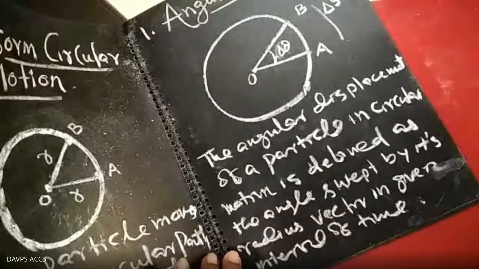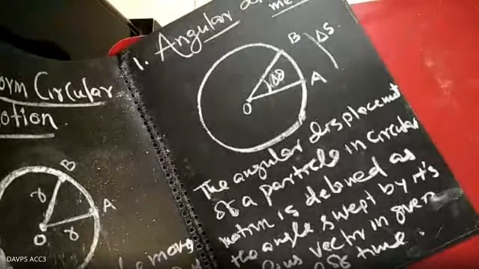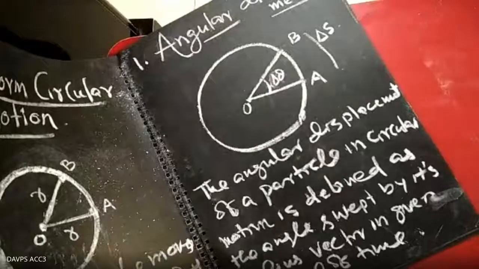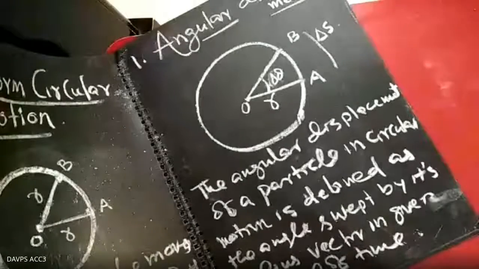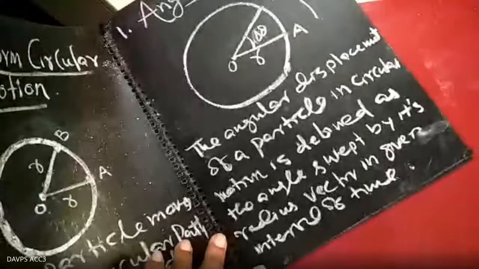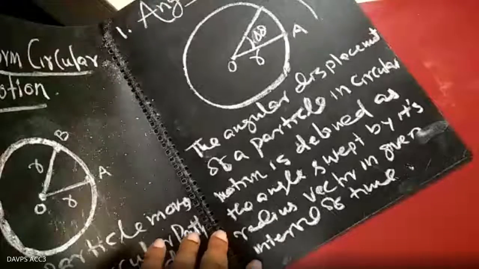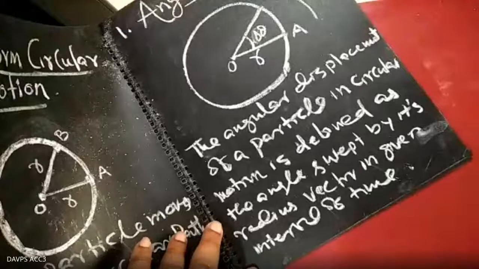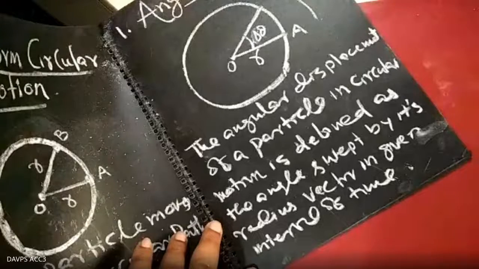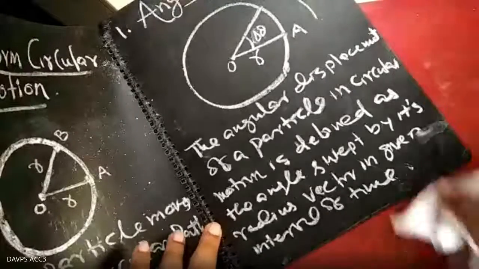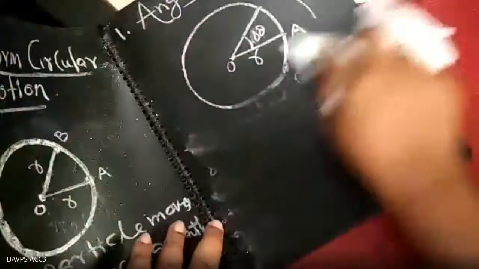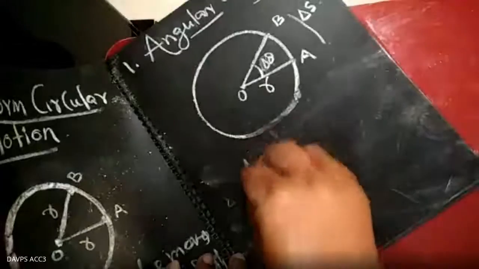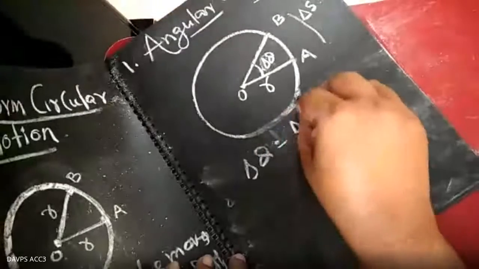And you know, you can directly select it. Delta theta equal to how much will it be? Theta equal to L by R, you know it? Delta theta is equal to delta S by R. Very good. Simply write delta theta equal to delta S upon R. But theta equal to L by R, you can use this also: delta theta equal to delta L by R. Clear?